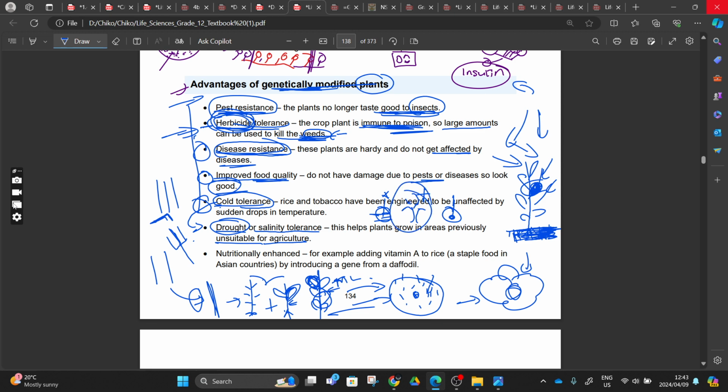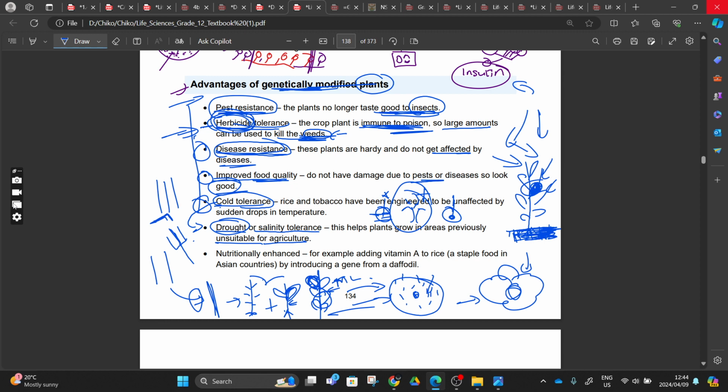So we end up having avocados that are being planted in Free State, sorry to say, in Free State. We can even ship them to Lesotho. So even in drought and salinity environments, these genetically modified plants can be modified to survive there. I hope you understand what these advantages are. Because we are now understanding these advantages, it should spark your interest in becoming a genetic modifier.